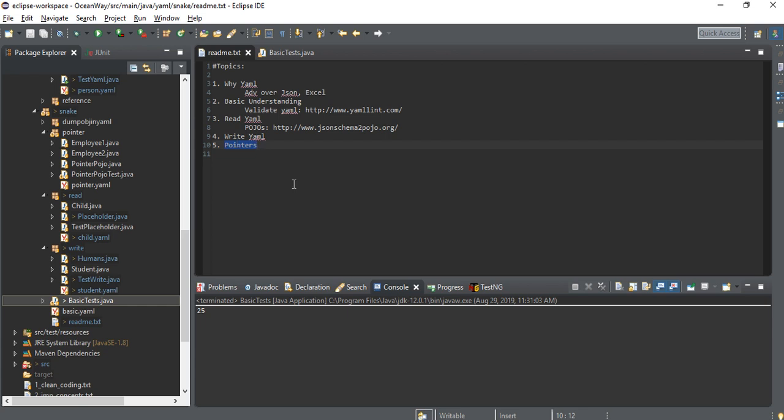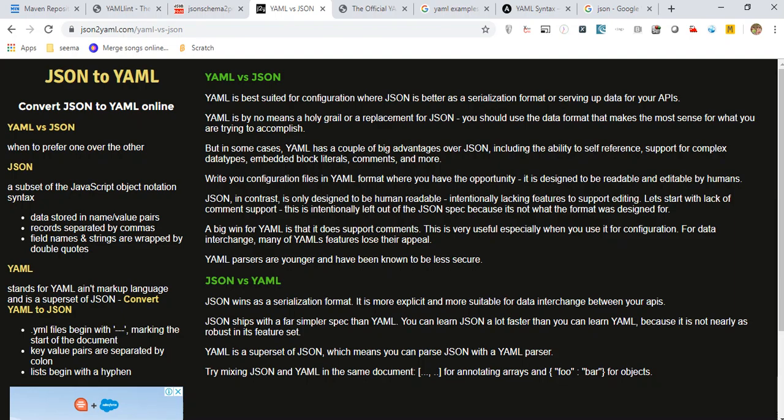Okay, fine, friends, let's go step by step. The main question that comes to our mind is: what is the difference between YAML and JSON? Should I opt for JSON or should I opt for YAML? People are confused.